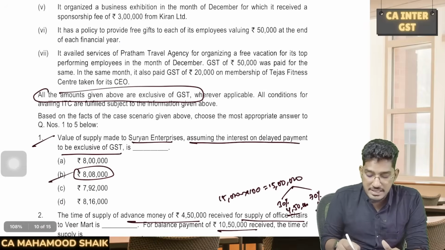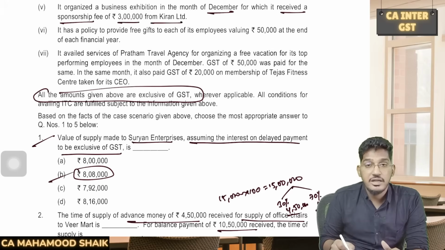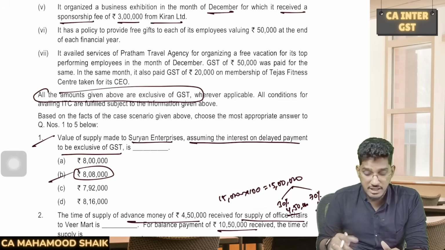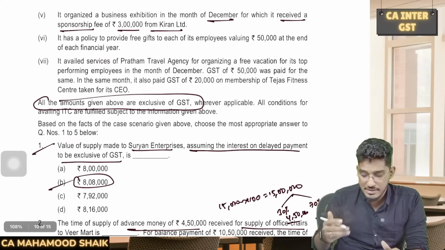It organized a business exhibition in the month of December for which it received a sponsorship fee of 30,000 from Kiran Limited. Supply of sponsorship services from other than body corporate. So here sponsorship services are getting provided. The entity is a partnership firm which is other than body corporate. Recipient is a body corporate.